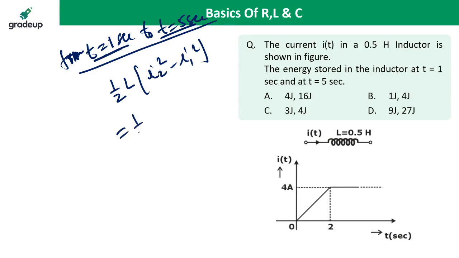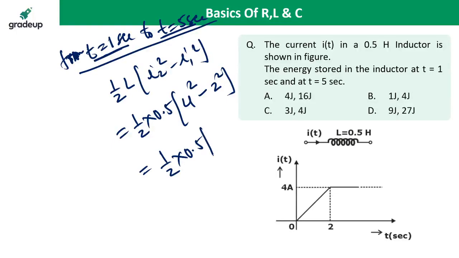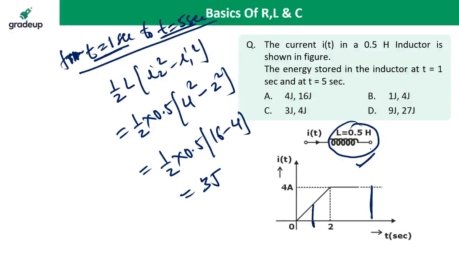So the answer is half into 0.5. I2 square is 4 square, I1 square is 2 square. So half into 0.5, 4 square is 16, 2 square is 4, it is 12. 12 into 0.5 is 6, 6 upon 2 is 3 joule. So between t equal to 1 second and t equal to 5 seconds, this inductor will store 3 joule energy.